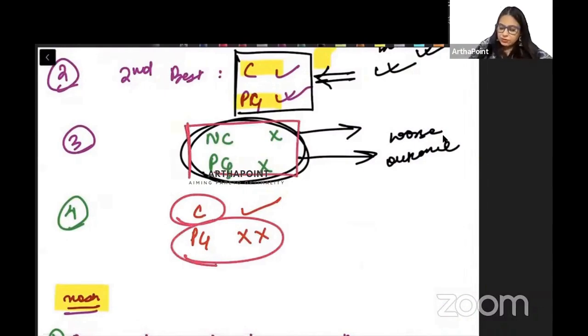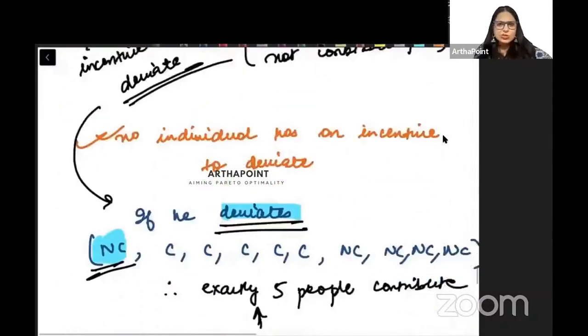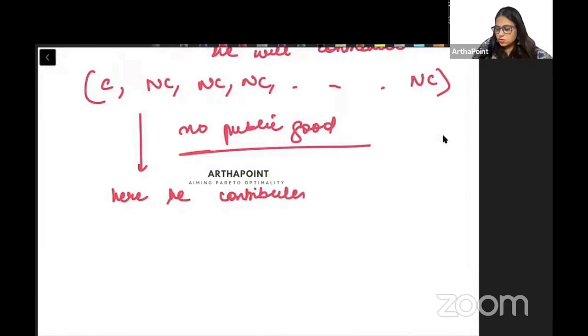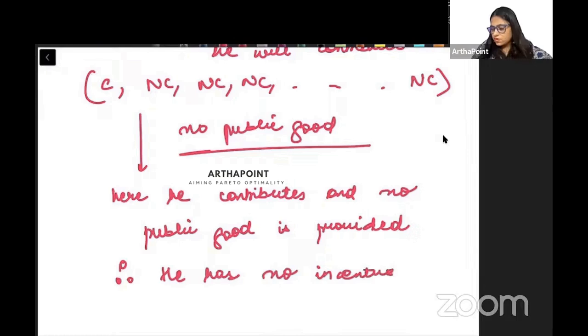Isn't not contributing with no public good better than contributing with no public good? That was the better outcome, the better solution. So it means that he has no incentive to deviate. So here he contributes and no public good is provided. Therefore, he has no incentive to deviate.